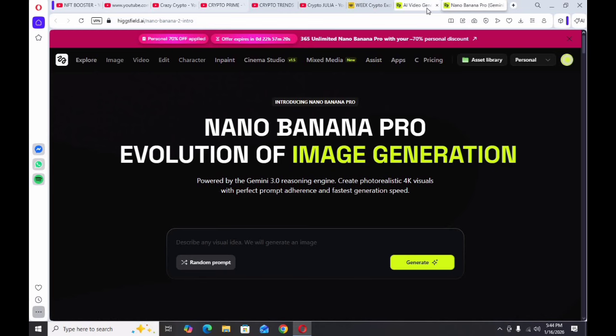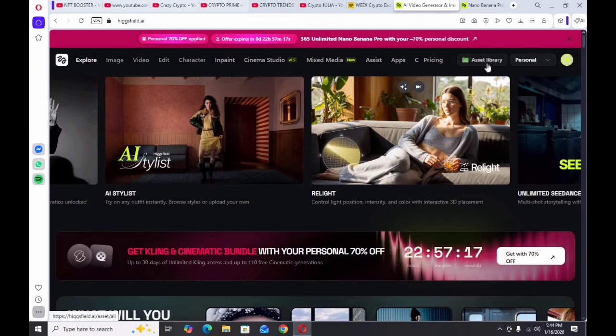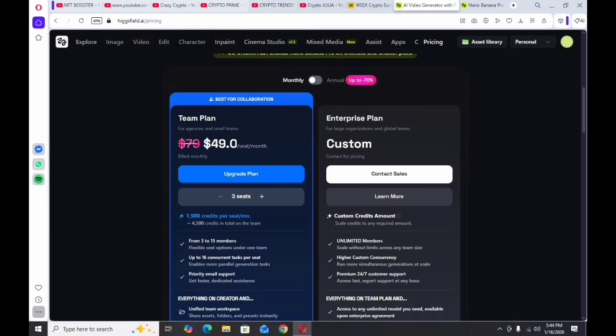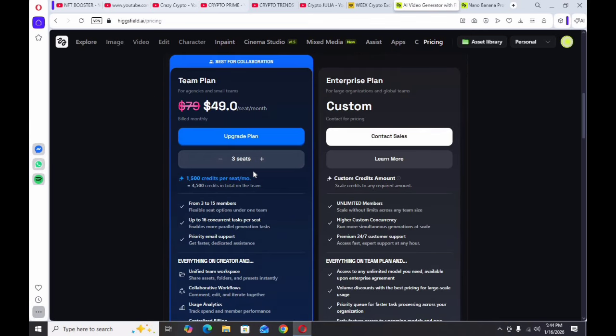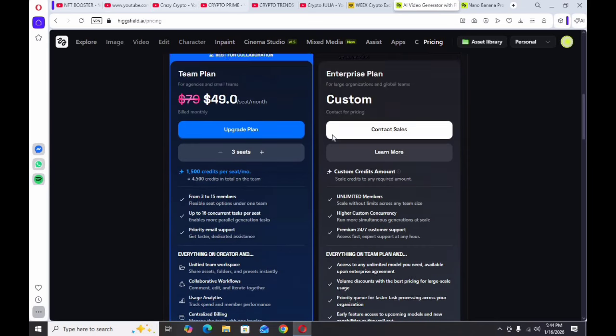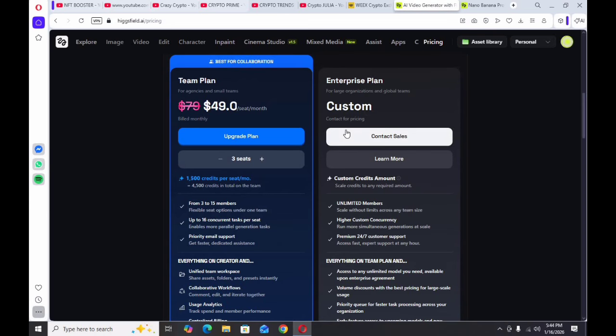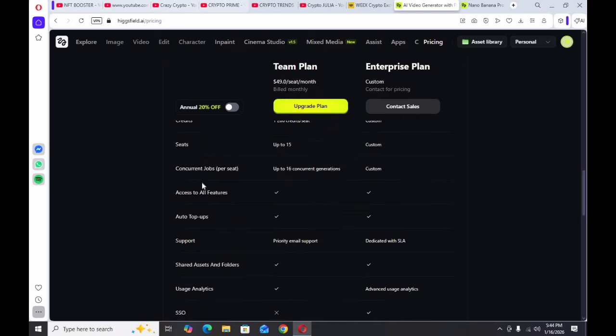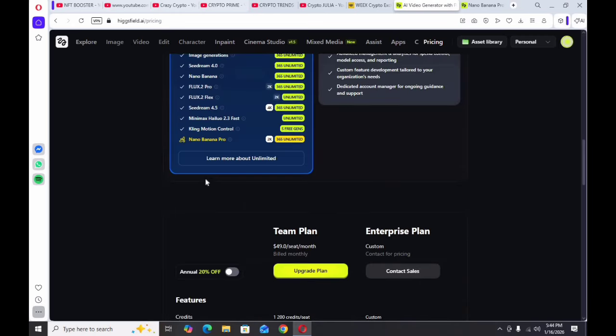So friends, first of all I'll tell you the pricing of Higgsfield. You can easily see the pricing here and check these plans. These are the plans for agencies and small teams. You can buy the upgrade plan for 49 dollars, which is 3 seats per month. You get 1500 credits per seat, and there are more items. You can also see more plans here, including team plans, and you can get some discounts. Everything you can find in their pricing.